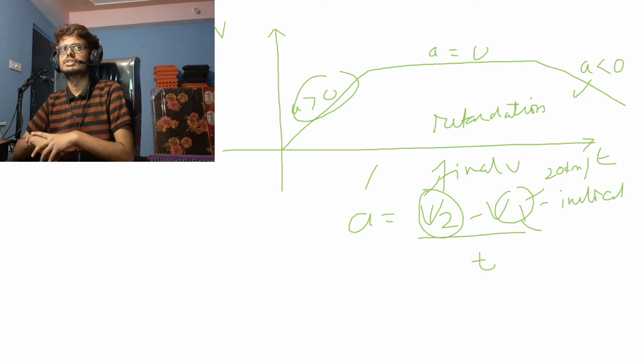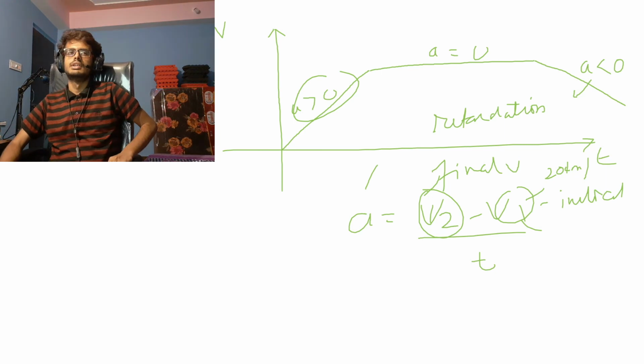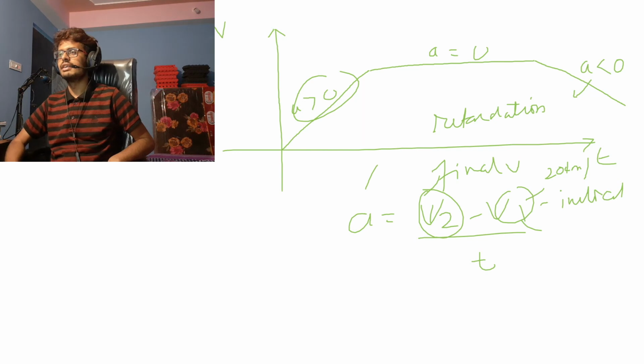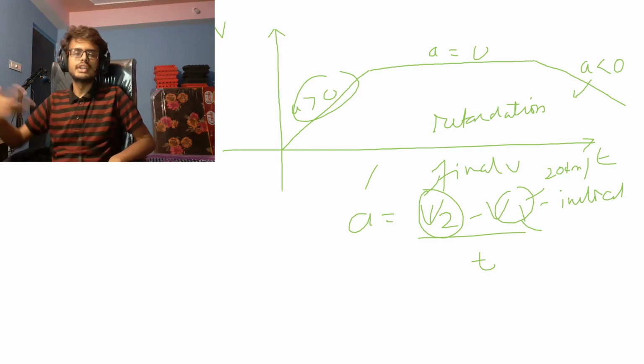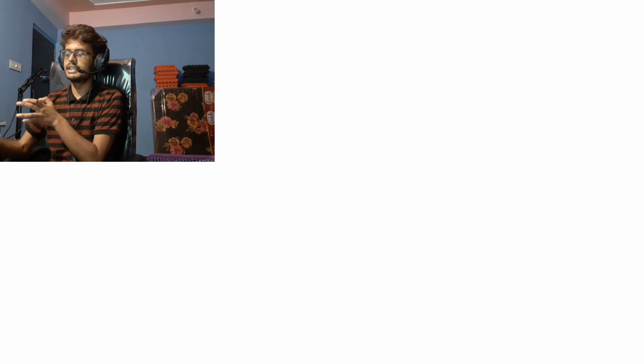One interesting thing about the equations of motion and motion in general is that motion cannot be defined unless we define the state of rest. Okay, we have to define a state of rest to define the state of motion, right? So half of this third chapter in the class 11 book is about the state of rest. How do we define a body in the state of rest? How can I say that this notebook that I have just placed on my table is in the state of rest?